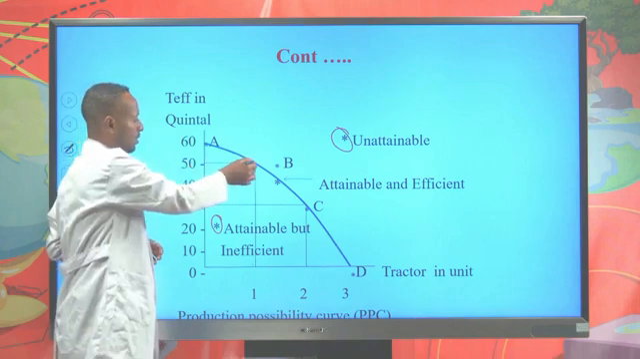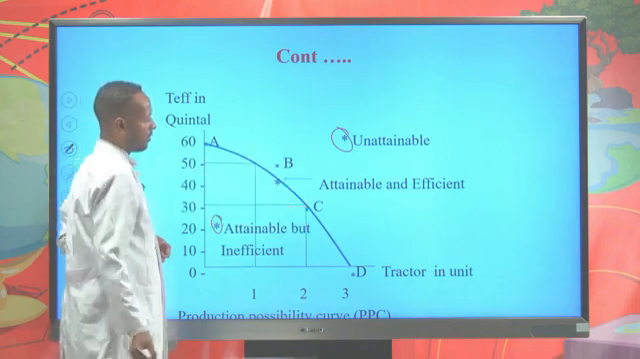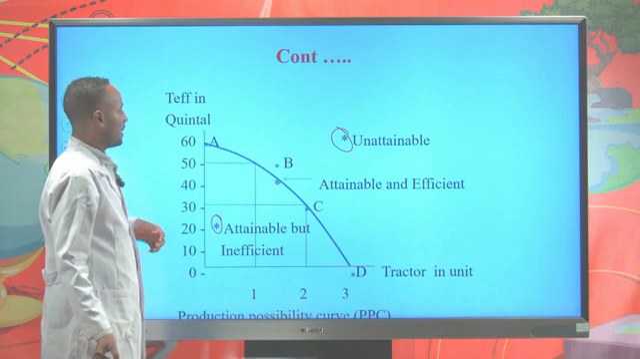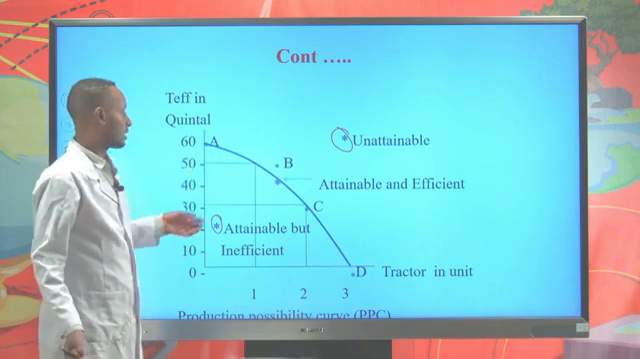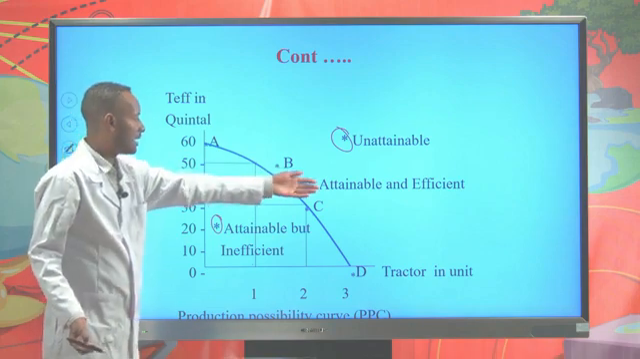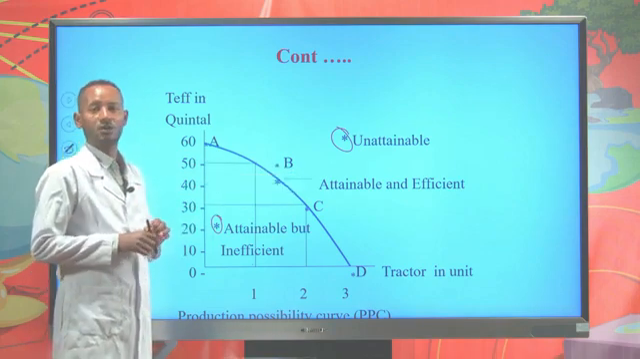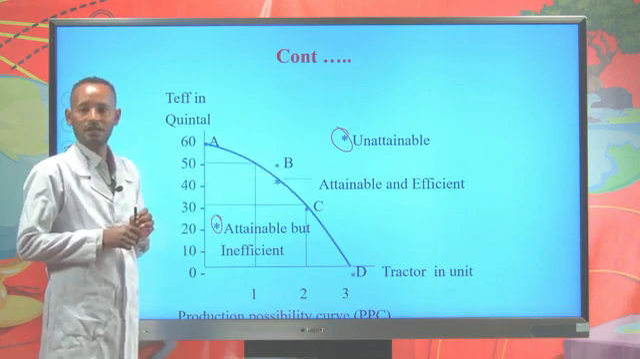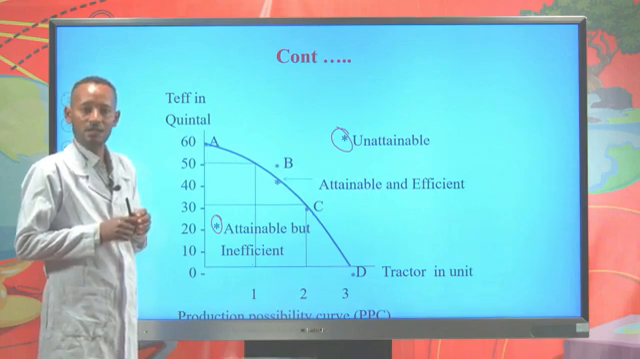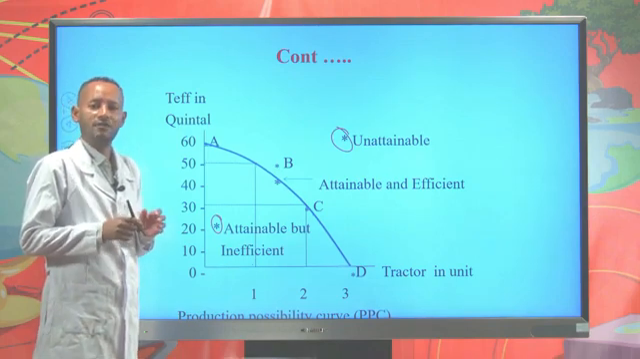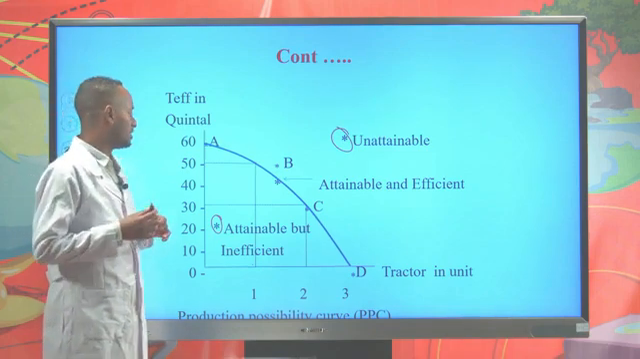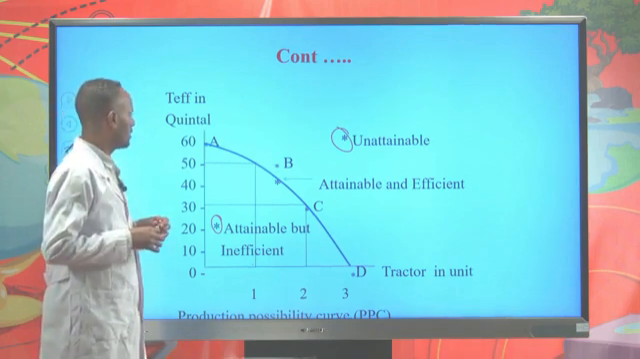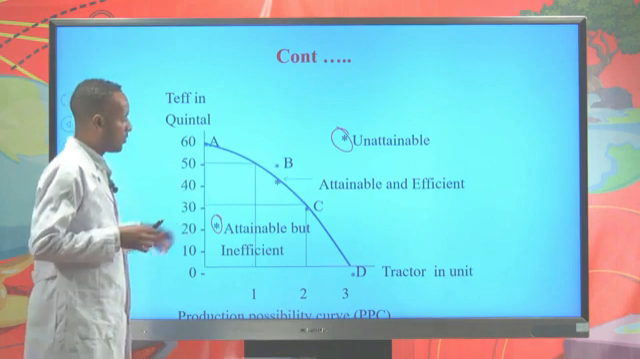Any point on the production possibility frontier or curve represents the attainable and efficient condition. That means the country can produce, and at the same time the country is efficient. The country is employing all the available resources fully to produce the two commodities.